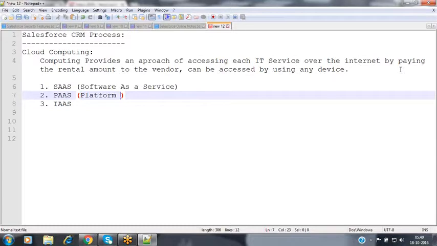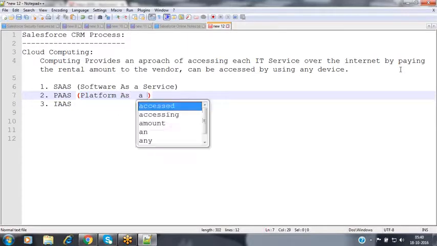For example, if you want to develop a Java-based application, then first of all, we need the Java programming language. We have to install that Java programming language into your system, and then we need to install a database, that may be Oracle or SQL Server, or you need some other tools also. All these tools combined we use to build our application. This whole thing is called the platform, nothing but the development environment, and we can offer this whole platform to your customers on rental basis so that they can build their own application based on their requirement. Whenever you are offering the platform on rental basis, it is called platform as a service.